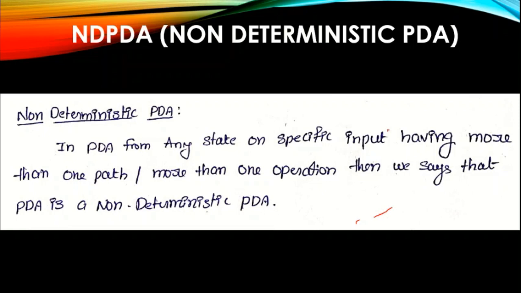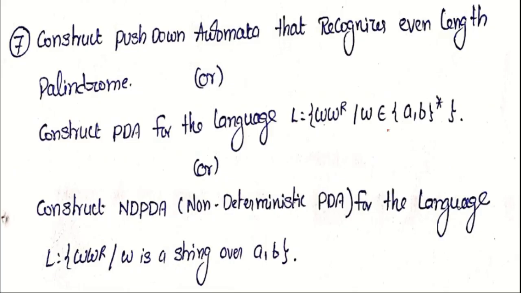Now we consider one example of how to construct a non-deterministic pushdown automaton. The question is: construct a pushdown automaton that recognizes even length palindromes. Construct a pushdown automaton for the language L equals W W power R such that W belongs to {a, b} closure. Here W is a string and W power R is the reversal of the string, so the total length of W and W power R must be even.